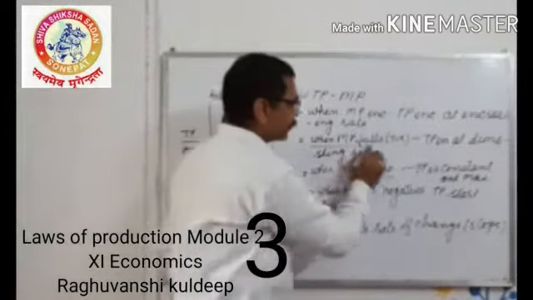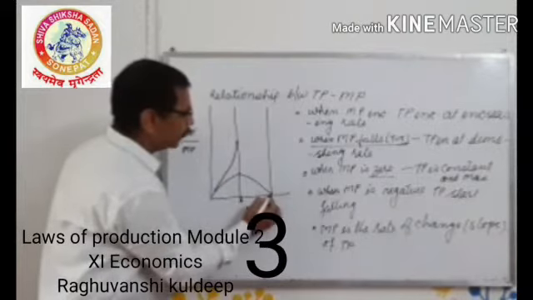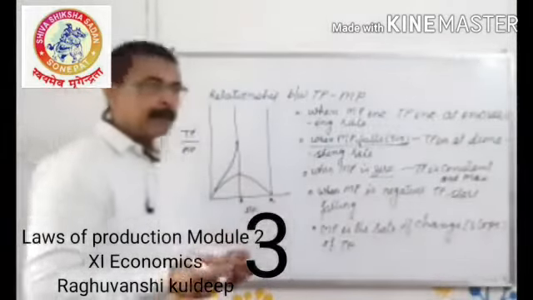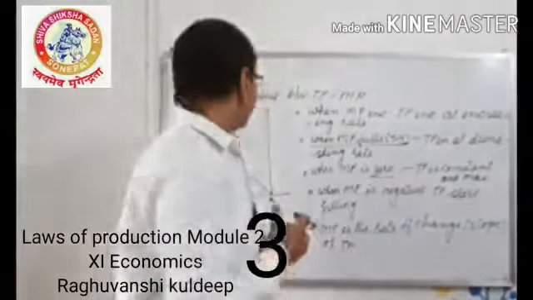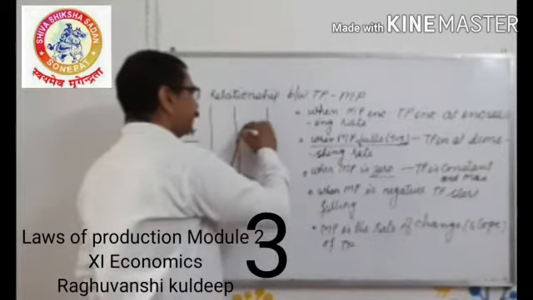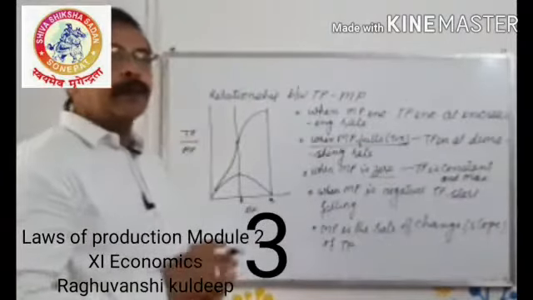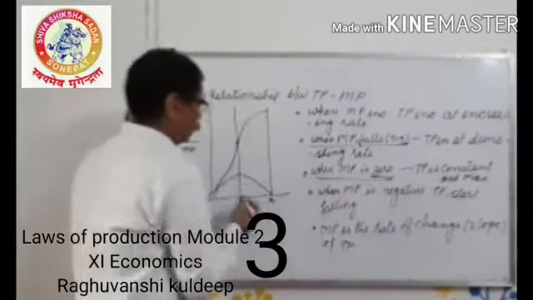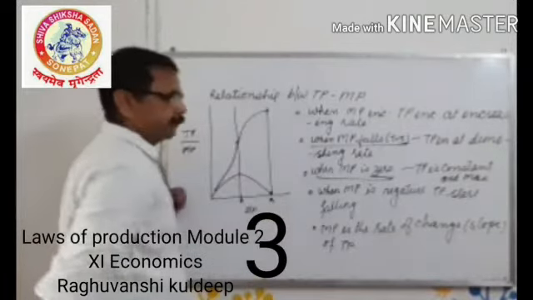When MP falls but is still positive, from this point MP starts falling until it becomes 0. But it is positive. That means though we are getting less and less every time, at least we are getting something. So what will happen? Because we are getting less every time, total product will increase, but every time at a lesser rate. That is known as diminishing rate. Your TP will increase at diminishing rate. When MP is 0, TP will become constant and maximum.